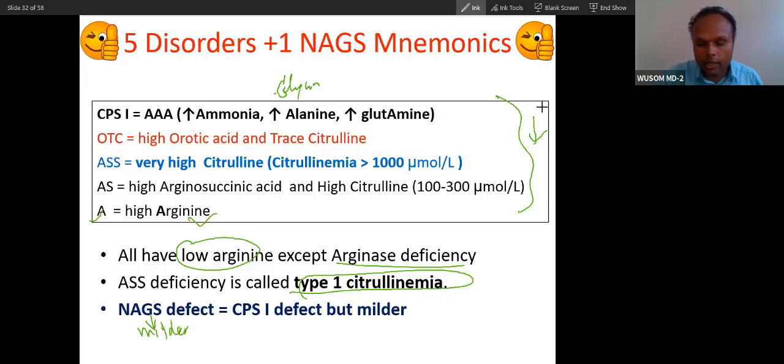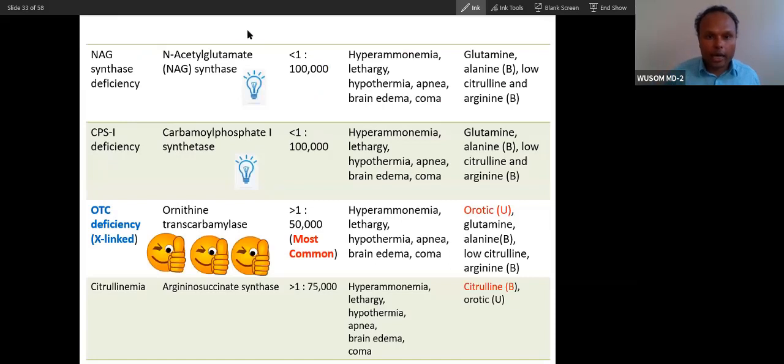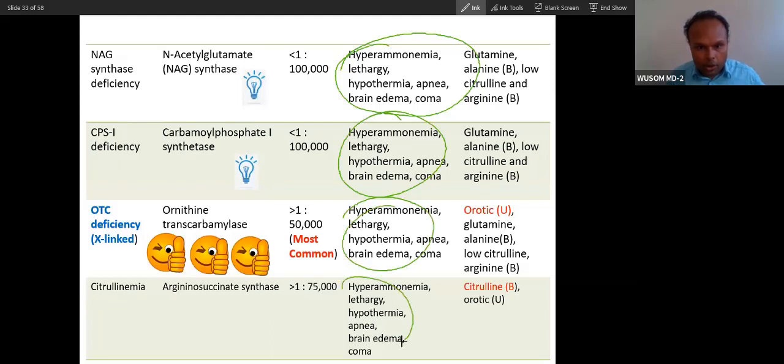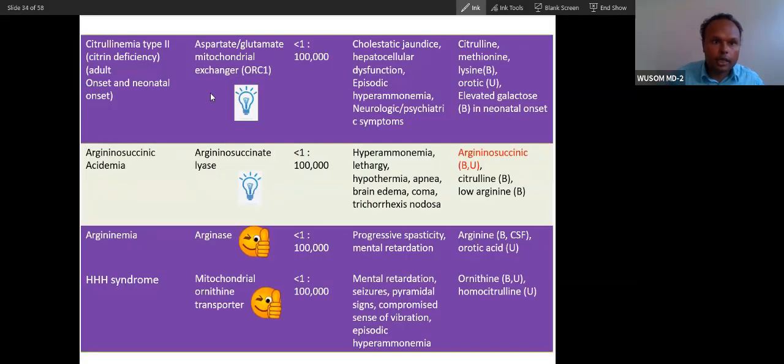So this is the most important. You can see all four have a similar type of presentation. Citrullinemia 1, 2, 3. This is 1. This is second. This is third. The third has a similar type of presentation. The laboratory findings I have already discussed. This is the most common, and this is the most important. X-linked recessive, and you can see.